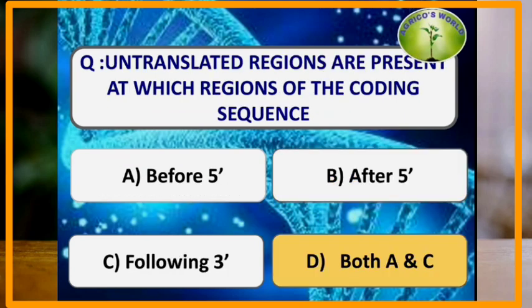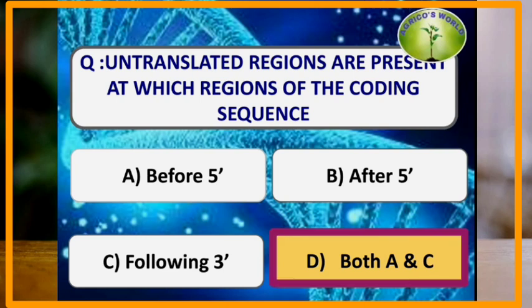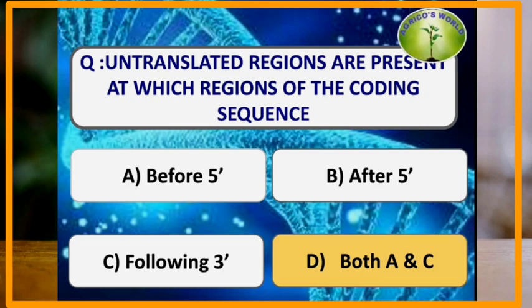Untranslated regions are present at which regions of the coding sequence? The untranslated regions are present both before, at the 5', and also after, at the 3'. So the answer is A and C.